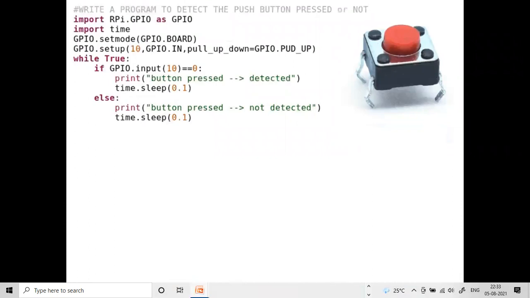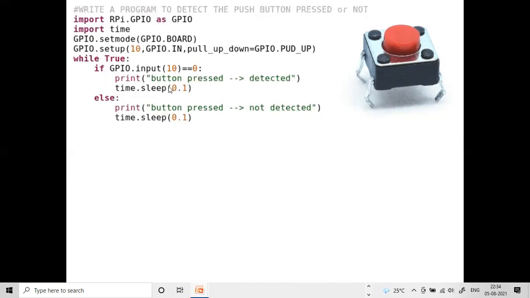It is also just like our previous program, the IR sensor working or not program. The program structure, the way of writing the program, is the same. Now coming to this component, the push button, it has 4 terminals, 4 legs. Out of the 4 legs in this program, we are going to use only 2 pins. Here one pin acts like a GPIO pin and the other pin acts like a ground pin. There is no particular pin numbering also. You can use either of the 2 pins. For example, this pin acts like our GPIO pin and this pin acts like a ground pin. That's it.